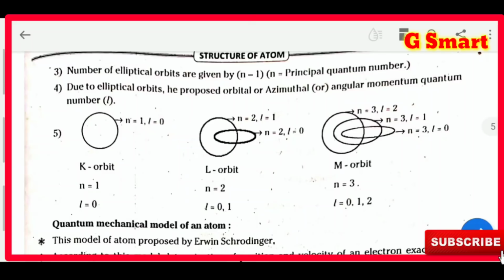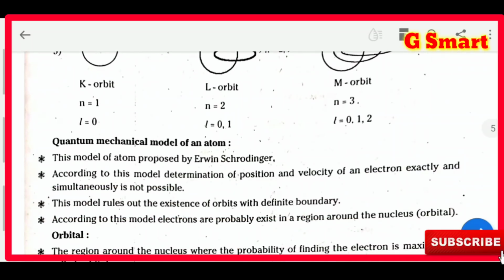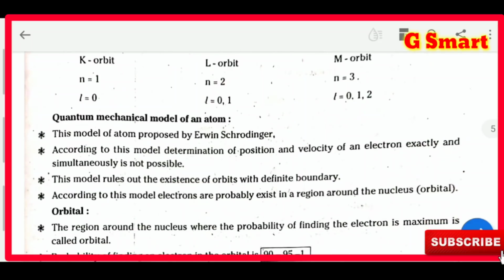Due to elliptical orbits, he proposed the orbital or azimuthal angular momentum quantum number. Niels Bohr proposed the principal quantum number. Sommerfeld proposed the azimuthal quantum number, denoted by L. What is L? L equal to n minus 1. See, first suppose K orbit, n equal to 1. Then L is 0, 1 minus 1, 0. For L orbit, n equal to 2, that means L is 0 and 1. N minus 1, 2 minus 1, 0 and 1. Like that. N equal to 3: 0, 1, 2. Like that L values come.